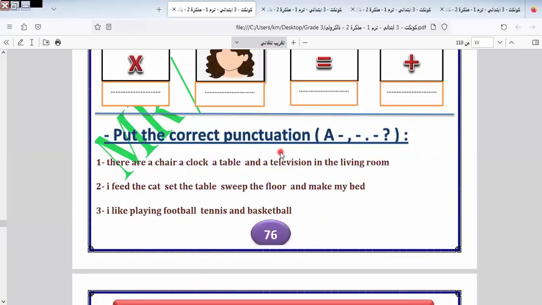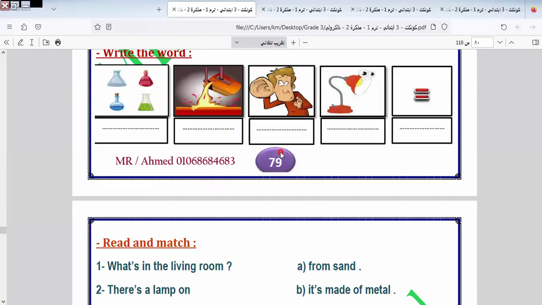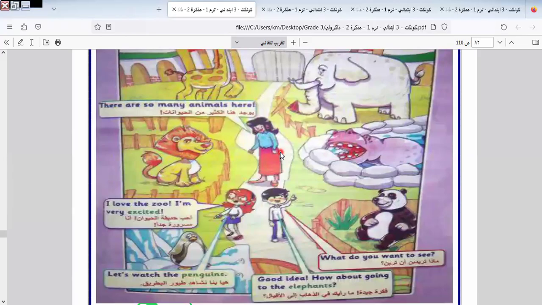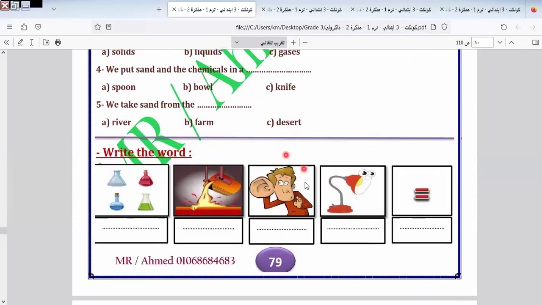Here is ear. Here we have ear, lamp, and equal. I write some of them, and I will leave the rest for you to do by yourself. Here is melt. Written like this, melt.